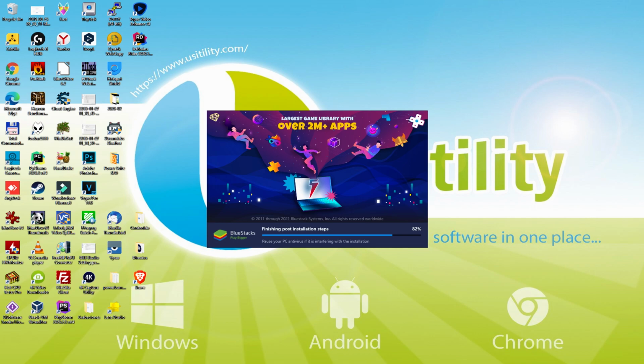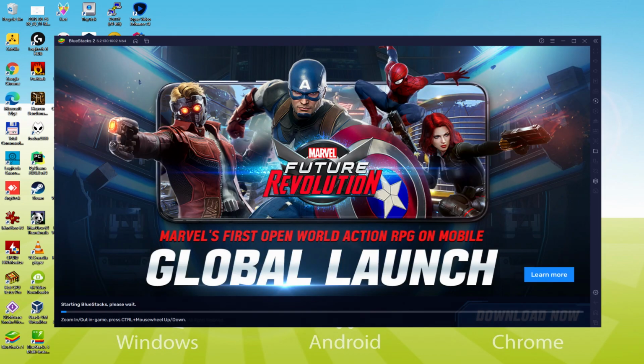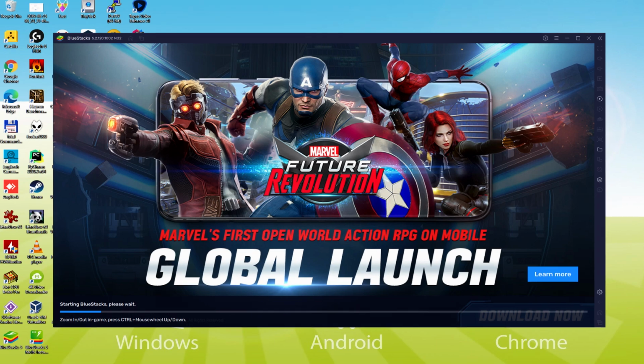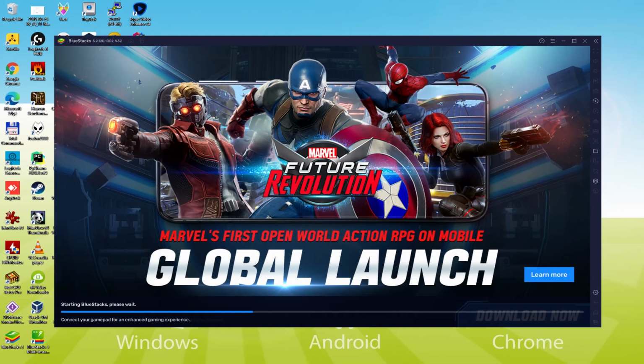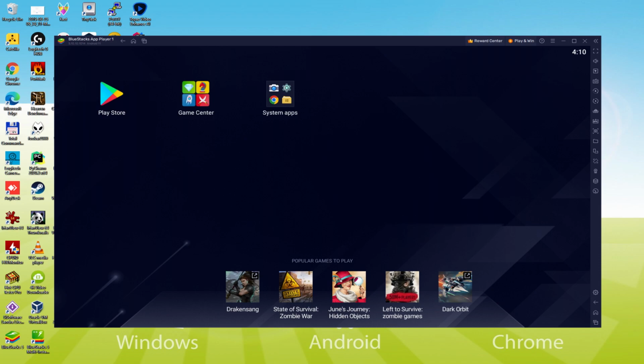The installation has already finished for me. At this point, the emulator happens to be launched successfully. As you will notice, at the bottom of the screen, we have a progress bar that will fill up when it gets to the end. The emulator is started for the first time.